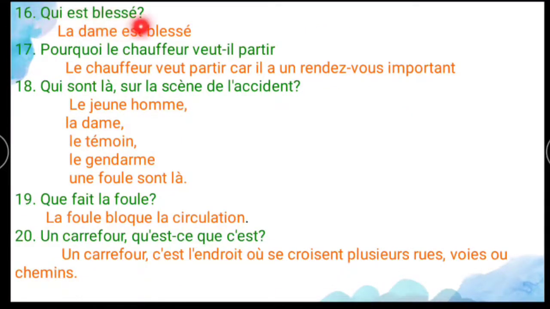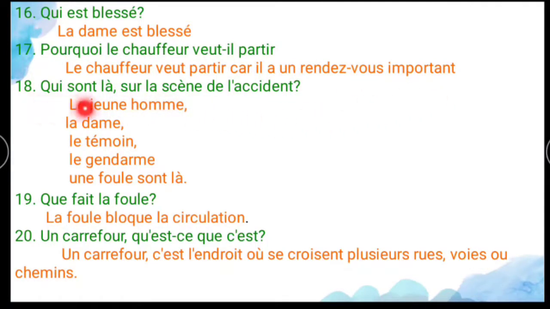And the 16th one, qui est blessé? So who was injured? La dame. La dame means what? The lady was injured. And the 17th one is pourquoi le chauffeur veut-il partir? So why does the driver want to go, that is, to leave? Le chauffeur veut partir car il a un rendez-vous important. So the driver wants to leave because he has an important appointment.